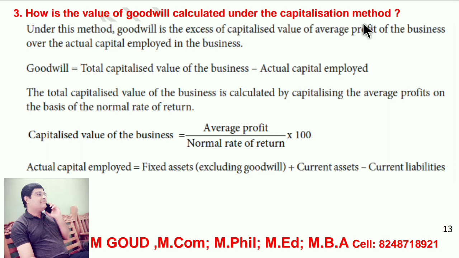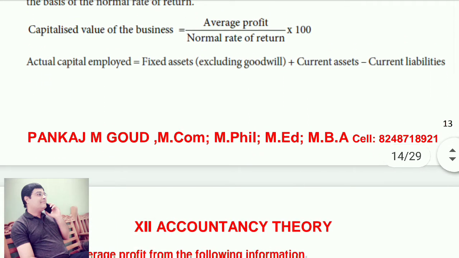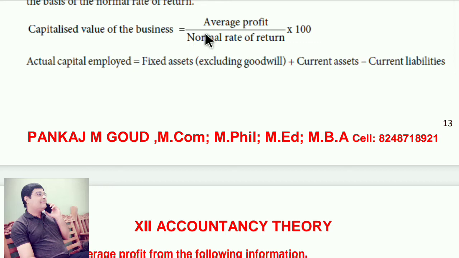Now move on to third question. How is the value of goodwill calculated under the capitalization method? Under this method, goodwill is the excess of capitalized value of average profit of the business over the actual capital employed in the business. Goodwill equals total capitalized value of the business minus actual capital employed. The total capitalized value of the business is calculated by capitalizing the average profit on the basis of normal rate of return.